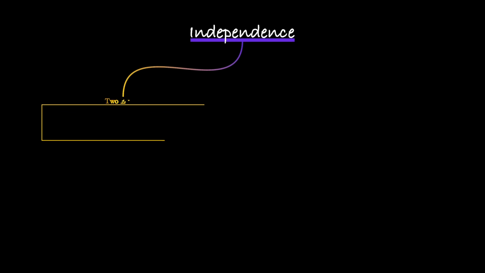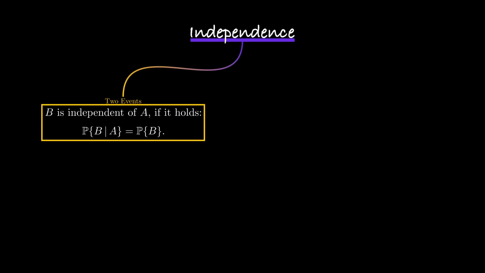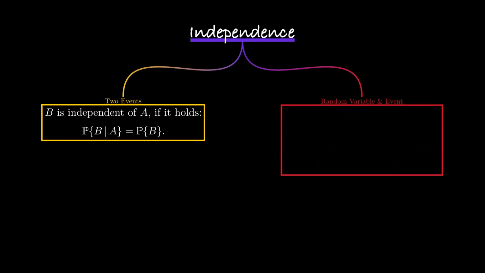Before we end the video, let's have a look at independence. Independence of two events A and B was characterized by the fact that conditioning on one of the two did not change the probability of observing the other. And for conditional expectation, this carries over immediately.